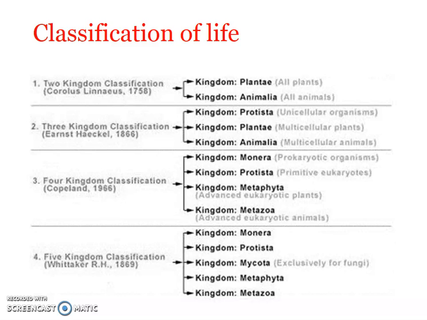But such a scientific basis of classification started with Carolus Linnaeus, the 2 kingdom classification. Carolus Linnaeus divided it into all plants under kingdom Plantae and all animals under kingdom Animalia. Then came the 3 kingdom classification by Ernst Haeckel in the 1860s, and he proposed a third kingdom other than kingdom Plantae and kingdom Animalia. A third kingdom was introduced.